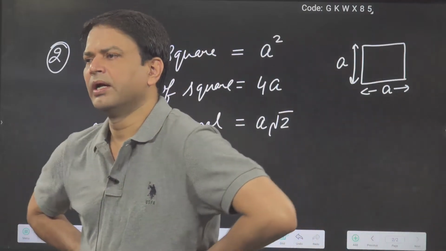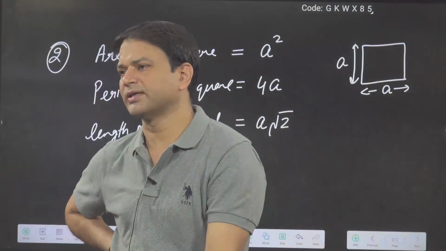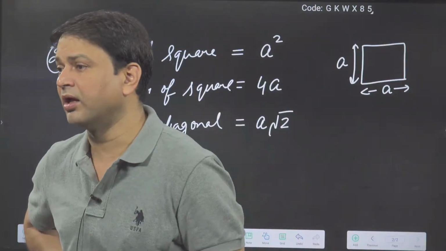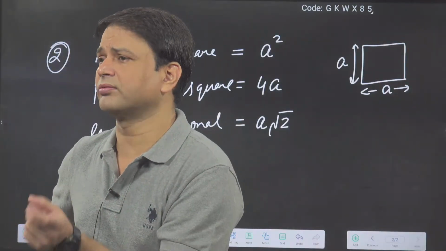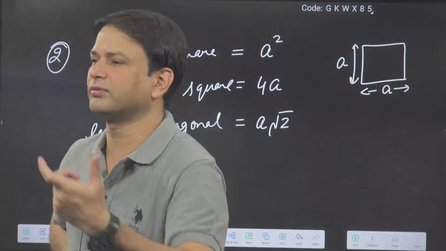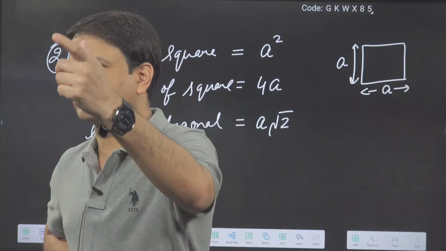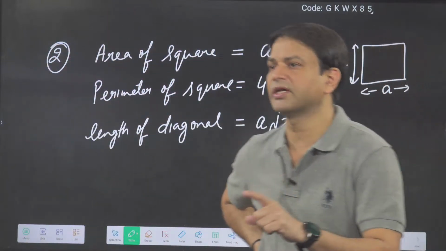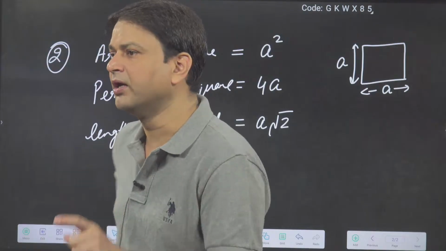Here the same. What is the center of the square? It is the intersection point of the diagonal. What is the half of the diagonal? Half of the diagonal is A by root 2, because in most of the cases in physics we are using half of the diagonal. From the center, we are finding the vertex distance. So from the center, the vertex distance is half of the diagonal. Half of the diagonal means A by root 2.